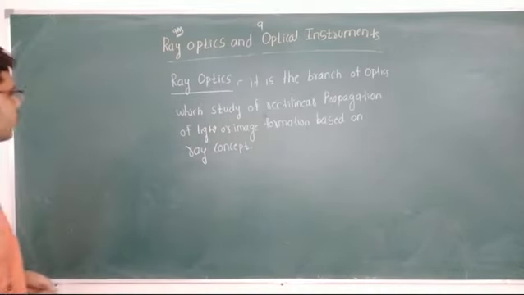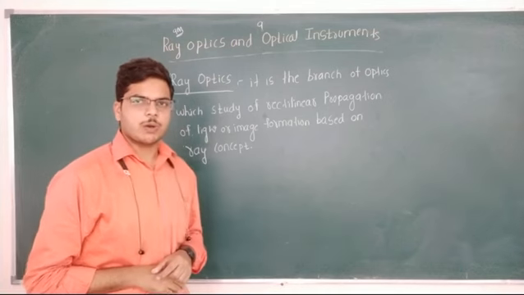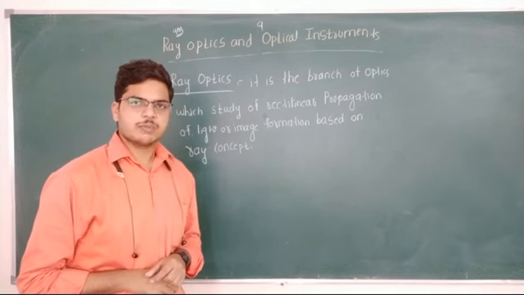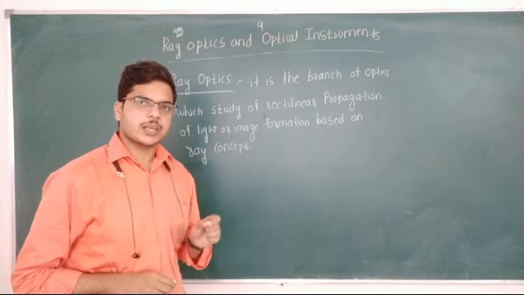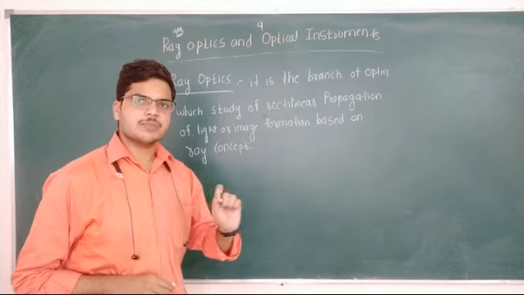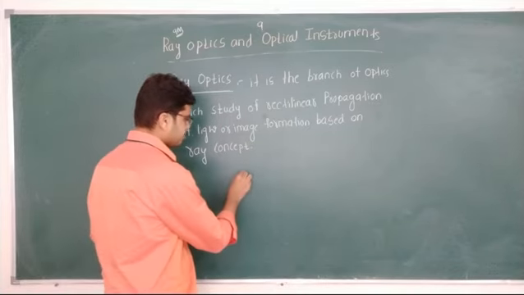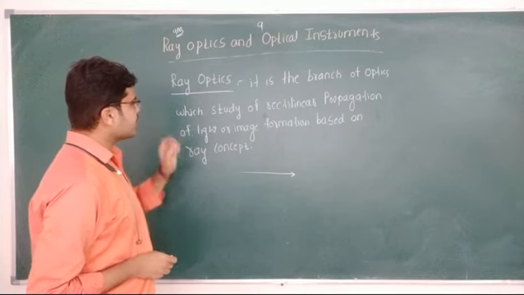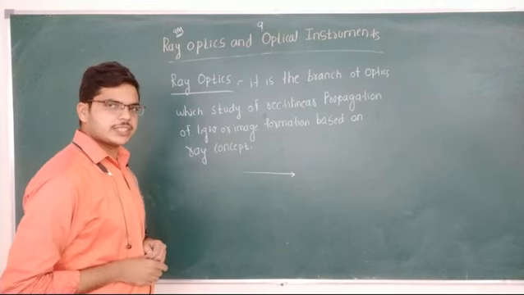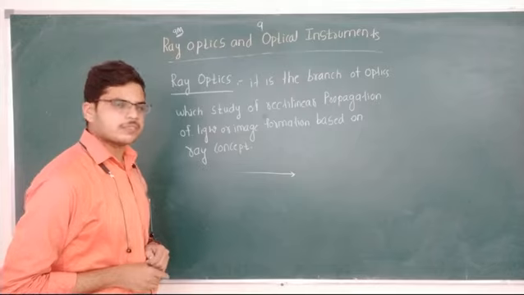Okay. Now we will see ray optics. Ray optics is the branch of optics in which we study optics by assuming that the light is moving in a straight line. Or it is a study of optics based on the rectilinear propagation of light.